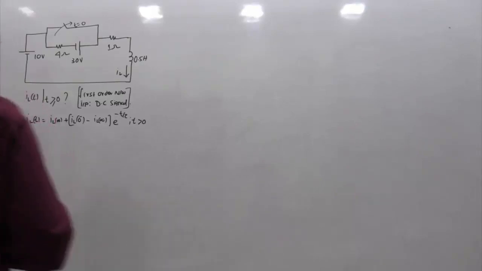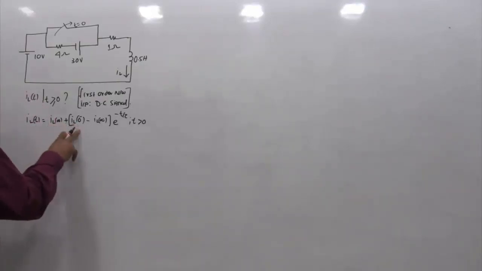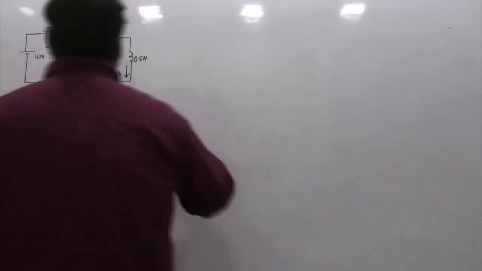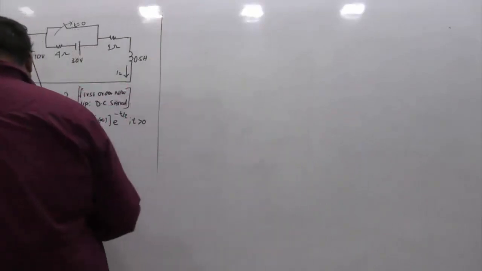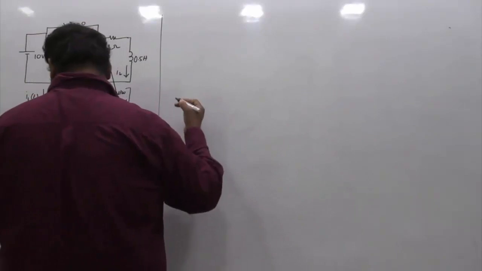Now we have 3 unknown parameters: IL of infinity, IL of 0 minus, and the time constant tau. Let's find them one by one, and then we can substitute in this formula, and that will be our final answer. So first, I am starting with IL of 0 minus.